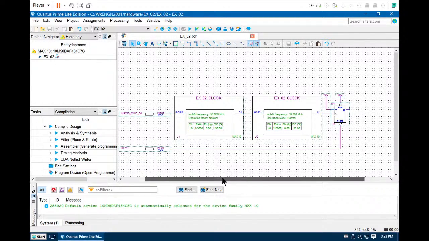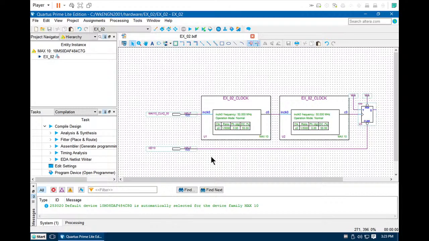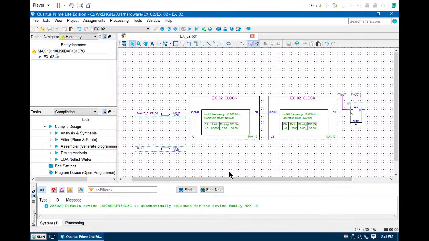Of course, you need to look at the user manual for the DE10 Lite and find the pins for MAX10_CLK2_50 and the key 0. If you need different clock speed, you can use the same technique I just demonstrated, but you need to adjust the speed using this clock.